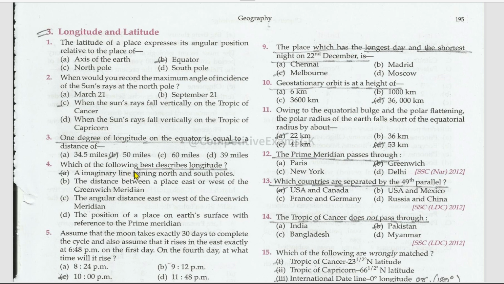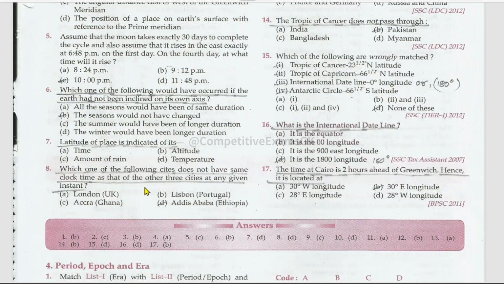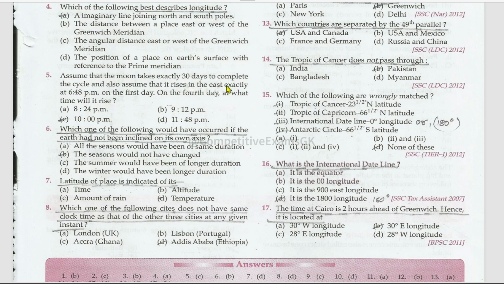Which of the following best describes longitude? An imaginary line joining north and south poles. Assume that the moon takes exactly 30 days to complete the cycle, and also assume that it rises in the east exactly at 6:48 p.m. on the first day. On the fourth day, at what time will it rise? At 10 p.m. Which one of the following would have occurred if the Earth had not been inclined on its own axis? The seasons would not have changed. Latitude of a place is indicative of its temperature.